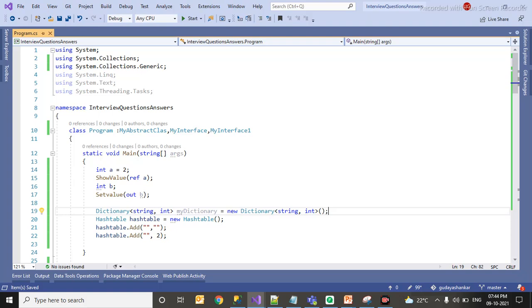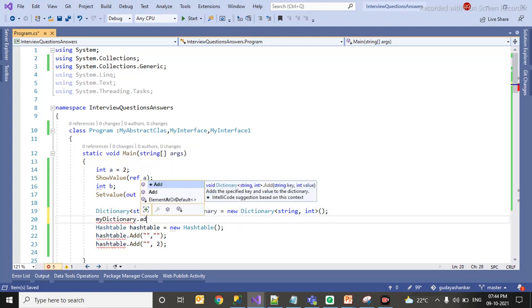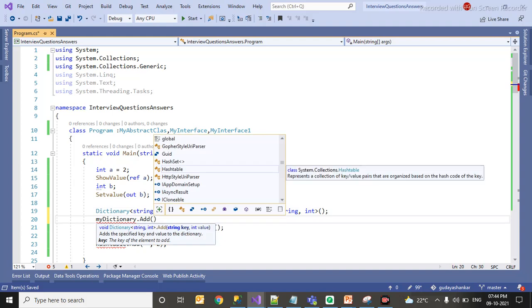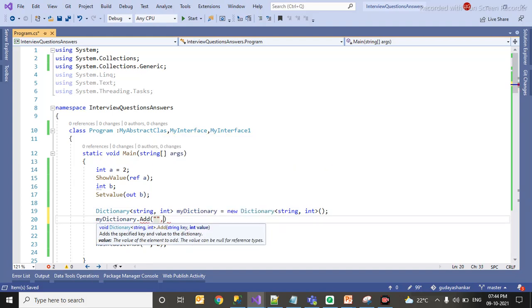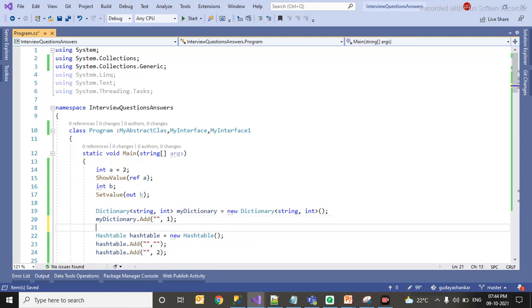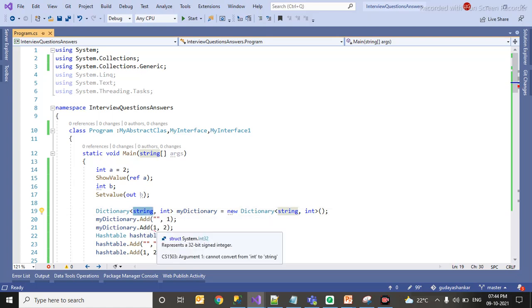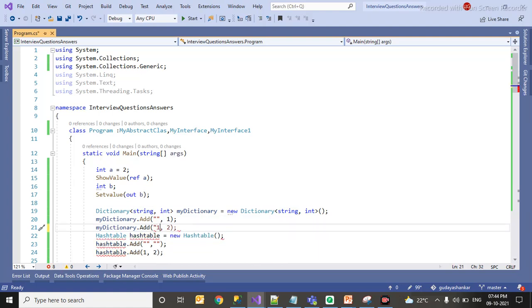When it comes to dictionary, myDictionary.Add, string comma 1. Let's see what I'm going to do here. The same thing I'm going to add to the dictionary: 1 comma 2. This will give me an error, because you have explicitly declared your dictionary object with string, so you cannot add keys which are not of type string. That is the difference between hash table and dictionary.